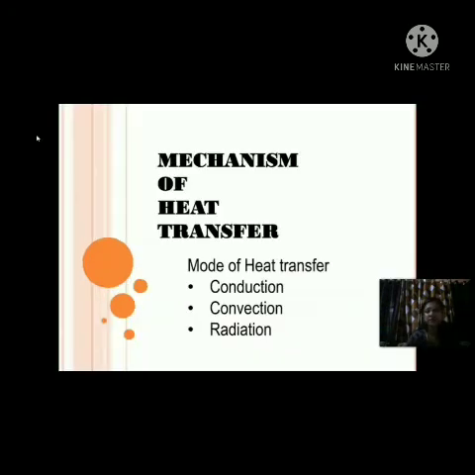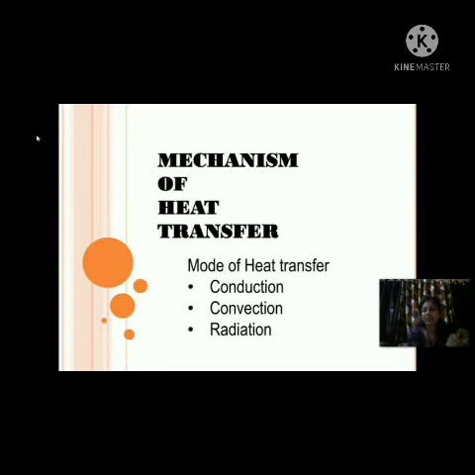Now see, mechanism of heat transfer, or mode of heat transfer. In what ways will the heat transfer? By what means, by what mode will the heat transfer? Till now we have seen the transfer of heat, from where to where the heat is transferred. Now we will see the methods of heat transfer, the different methods of heat transfer. So first one is conduction, second one is convection, and third one is radiation.